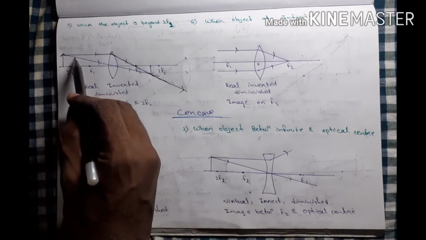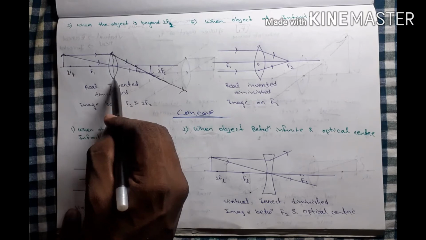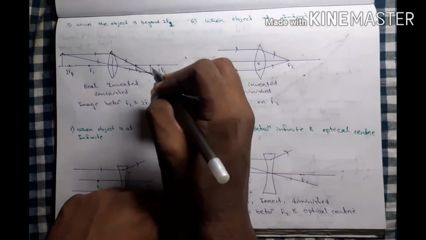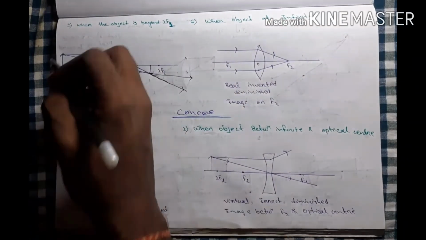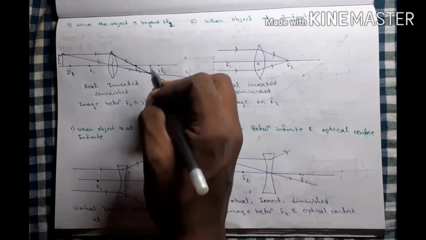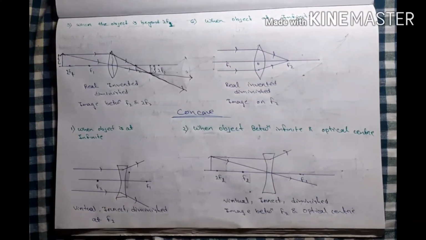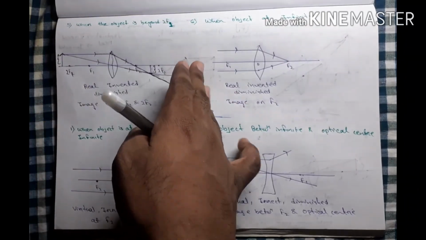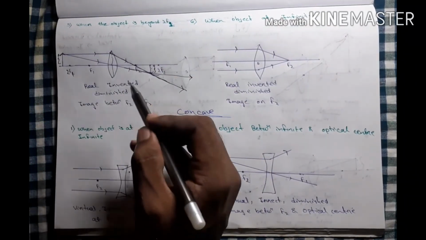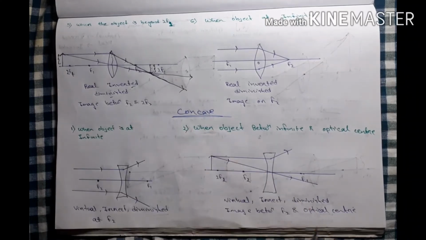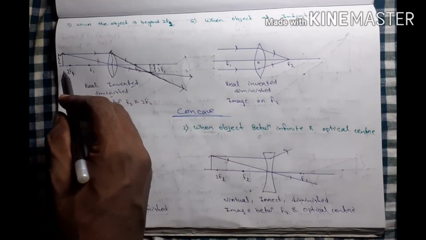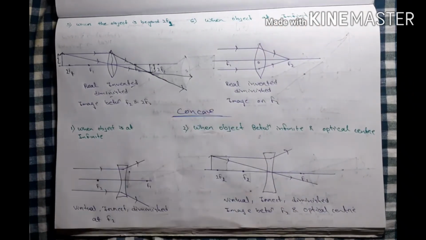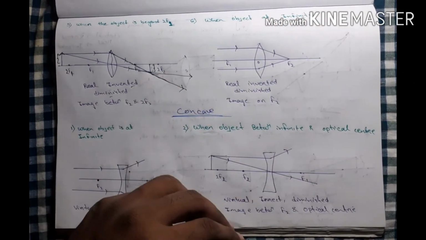According to the second law, if it passes through the optical center, there is no deviation and these two rays meet at this point. Compared to this size, the image is small, and the object is here and the image is on the alternate side of the object, so it is real, inverted and diminished. If the object is beyond 2f1, the image is between f2 and 2f2.